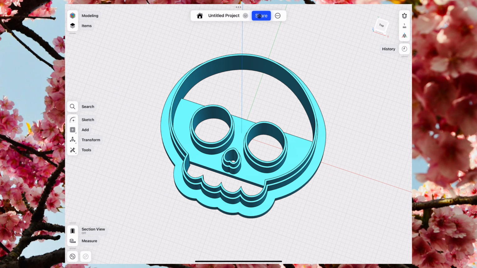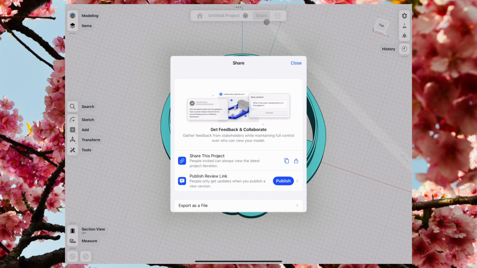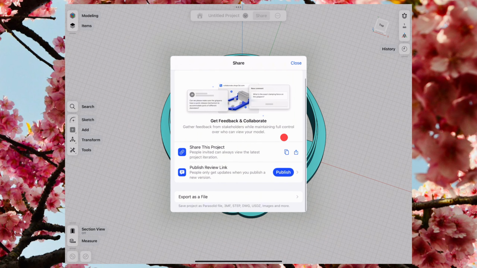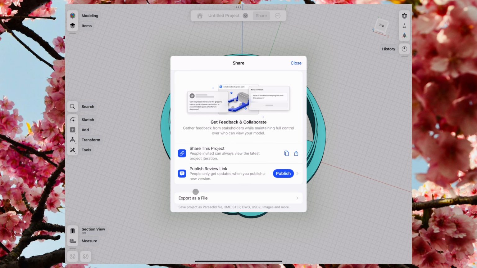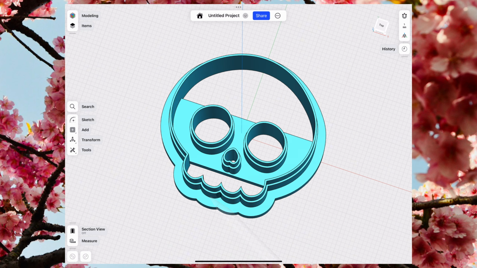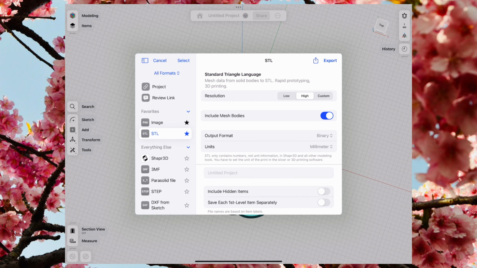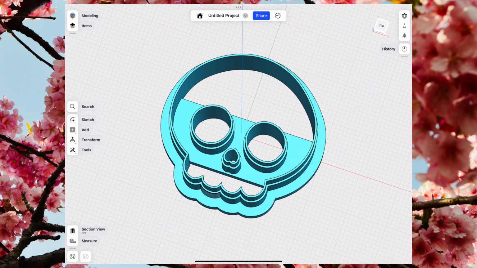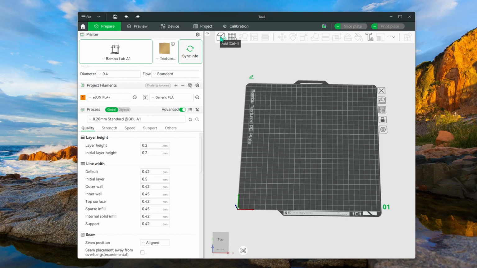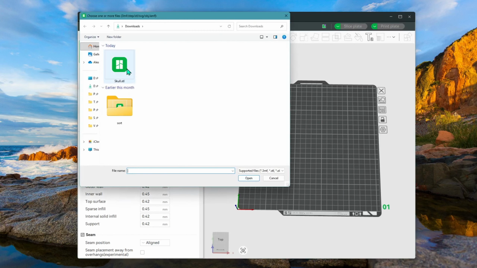To export your model, click Share at the top, then scroll down and select Export as a file. Next, choose STL file as the export format. Leave the settings as they are, then click Export and save the file to your computer. Now open the exported file in your slicer. I'm using Bamboo Studio for this.